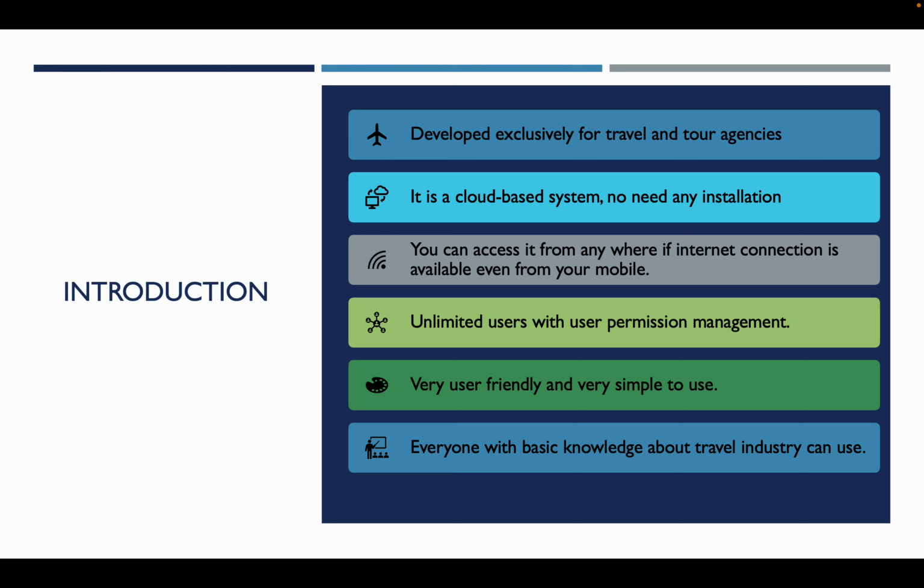Traventry is a system that can be accessed from anywhere, whether you are traveling or at the office or at home or even from your mobile as well. Traventry provides a link. By using this link, you can access the software. You can use a username and password in that link to access the software from wherever you prefer. We are providing unlimited users. That means the admin has the option to create as many users as he wants and allot the necessary permissions to each and every user separately.